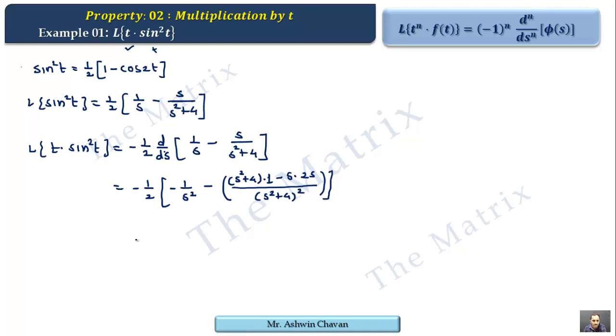When we open the bracket, we have minus sign outside and all the terms inside also negative, so we'll have minus sign inside, which gives us first positive term, that is 1 upon s square. Here is also plus. Now s square minus 2s square is minus s square plus 4 can be written as 4 minus s square, and denominator is nothing but s square plus 4 bracket square, and that's it. This way the effect of t is simply differentiation on second side with extra minus sign for 1t.